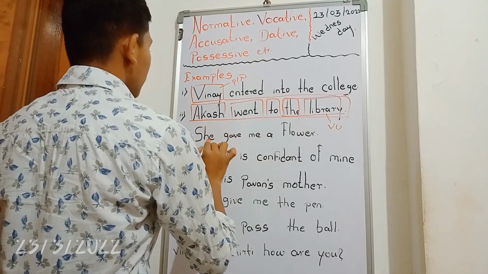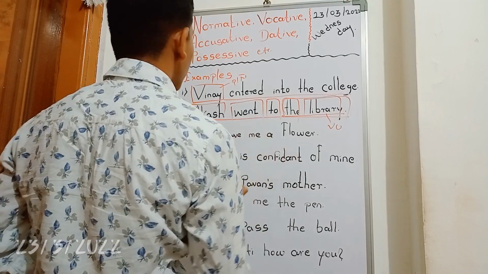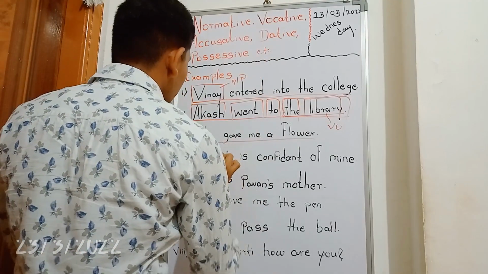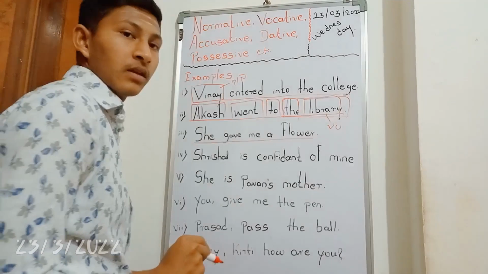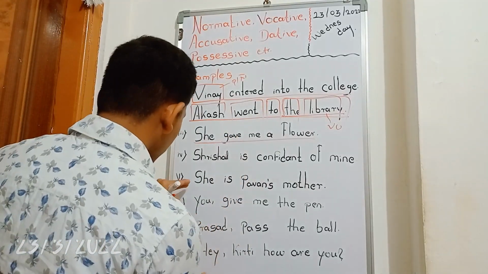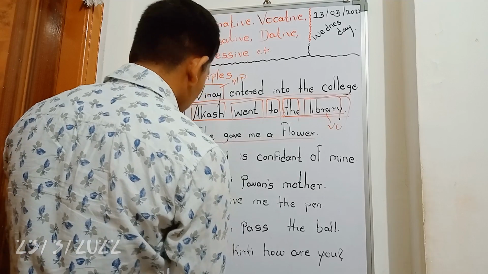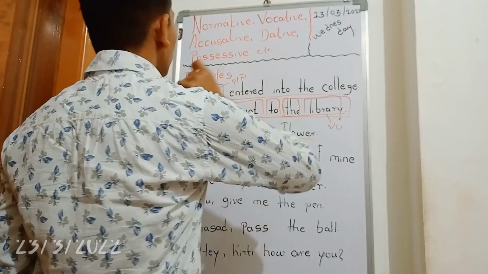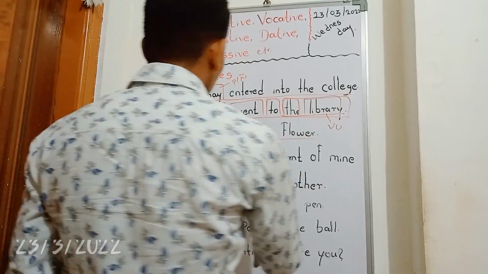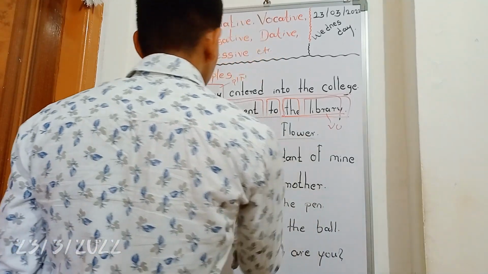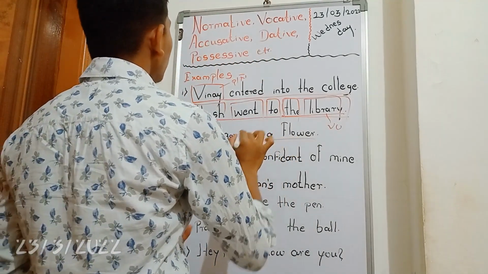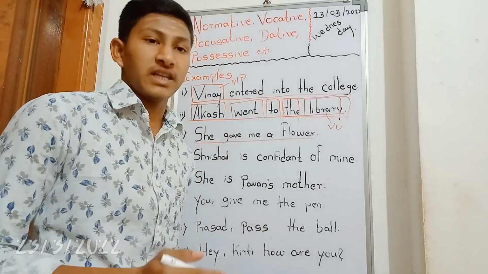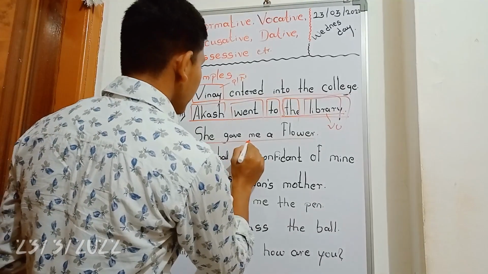That's all. Here the third one is: She gave me a flower. Here we are going to discuss the dative case. I have given three examples which belong to the accusative case, but first we have to discuss the dative case. Dative case means what? She gave me a flower. Which is the dative here? Dative is nothing but the indirect object. That's called the dative case. Which is the indirect object here?